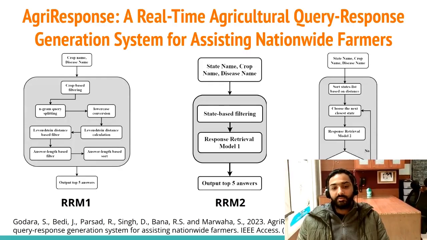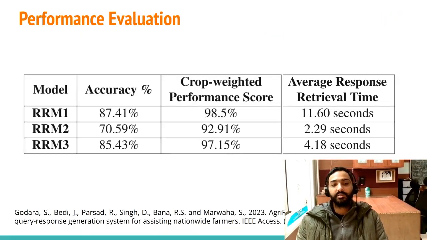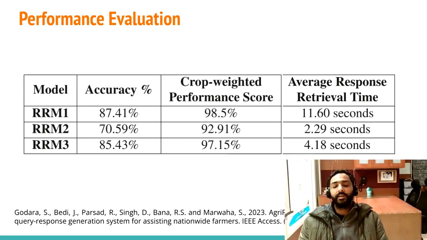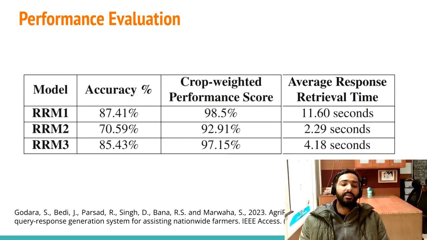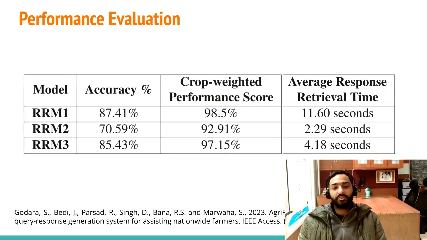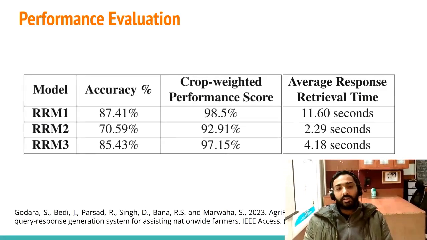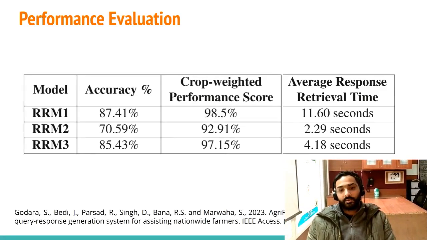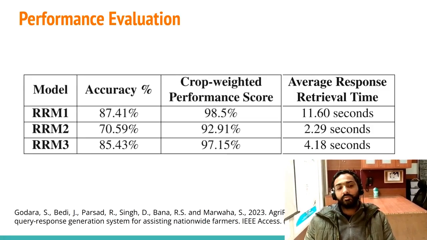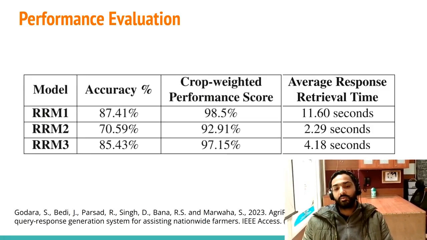Now in terms of accuracy and speed, from the developed system, what we got is that in terms of accuracy, RRM1 is one of the most accurate. To calculate the accuracy of the model, there are two metrics.